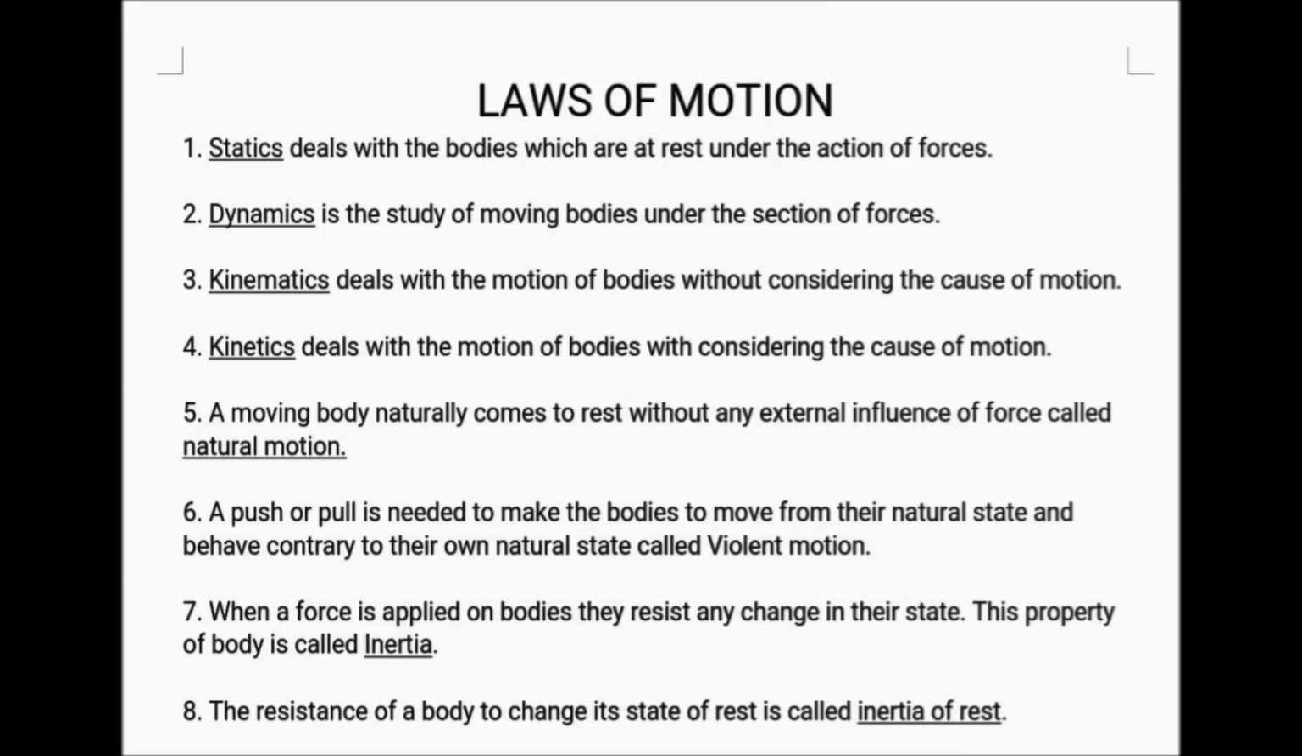A moving body naturally comes to rest without any external influence of force, called natural motion. A push or pull is needed to make the bodies move from their natural state and behave contrary to their own natural state, called violent motion.